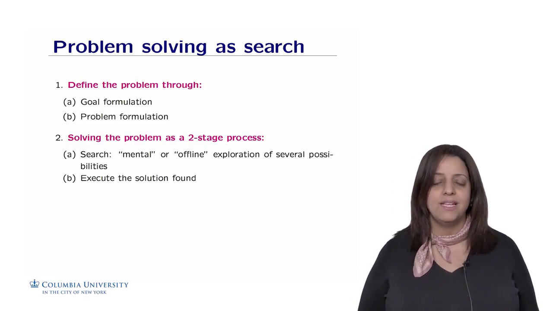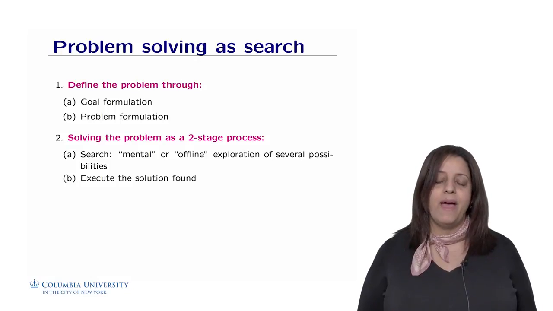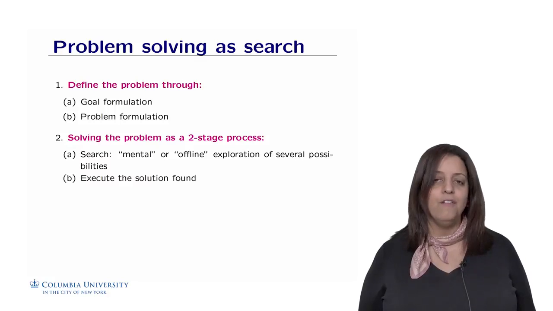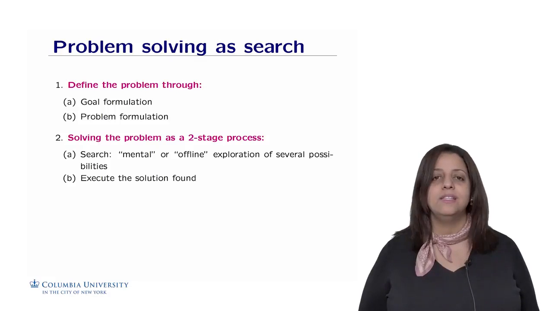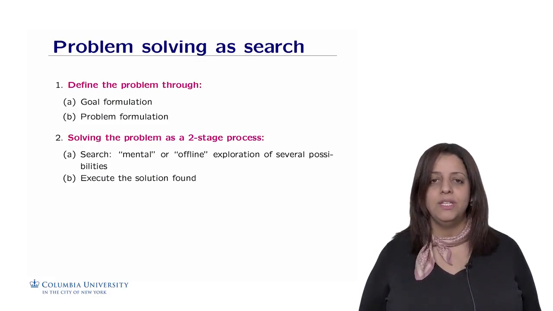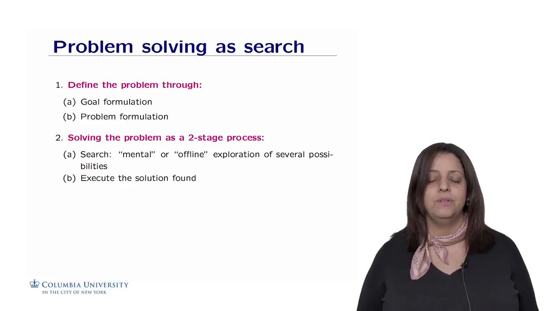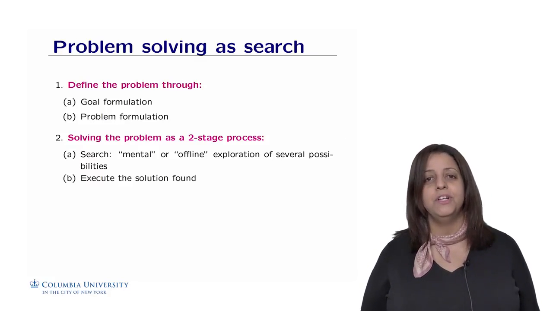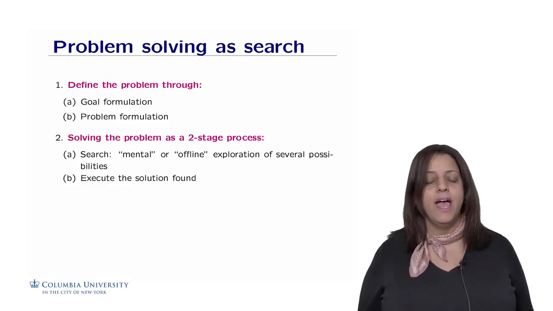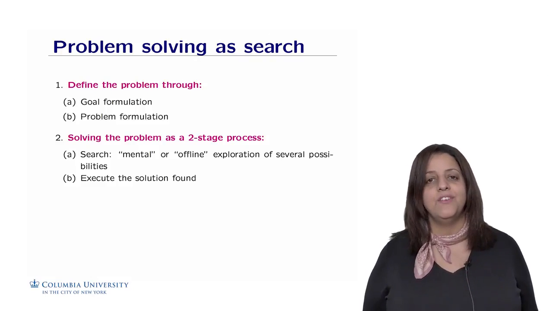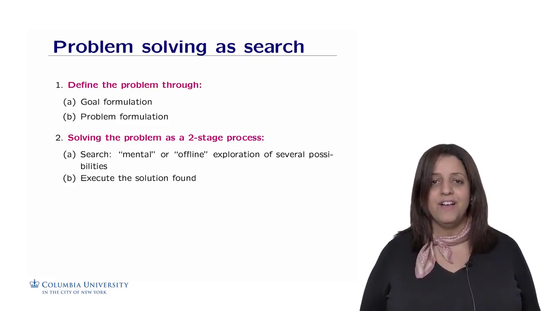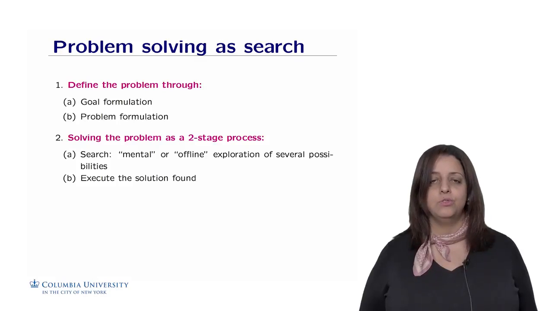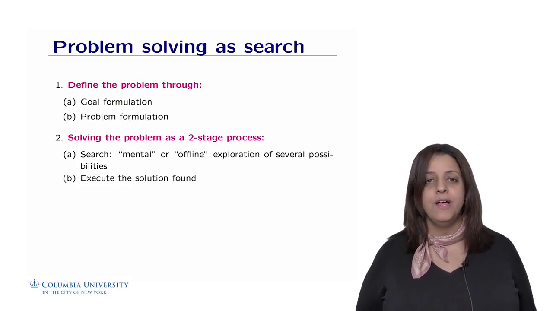If you remember the maze example, I did write the different paths that would lead from the start to the goal, but I could also do that mentally or offline, and then once I found a successful solution, I would execute it. Similarly, a goal-based agent won't really go ahead and try different possibilities and then go back to the start and start over. It will do the calculations mentally, and suppose it's a robot, once it found a successful solution to go from point A to B, then it will execute it by effectively moving to that position. So we need to execute the solution once we have explored and found a solution that leads us to the goal.